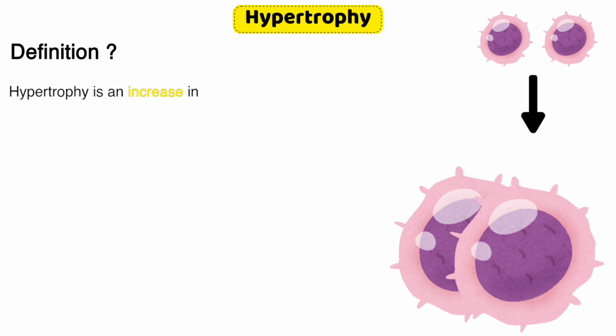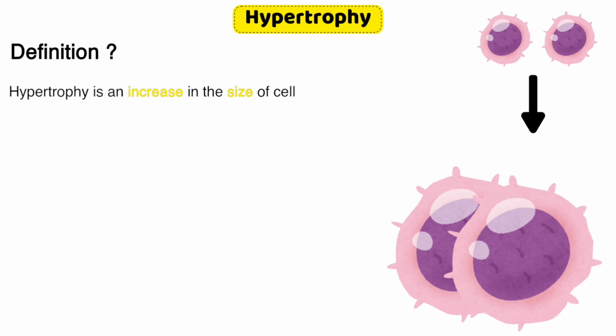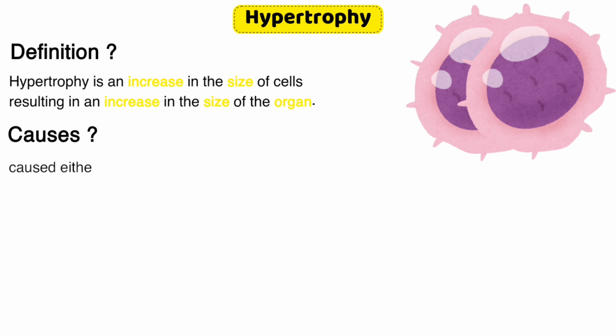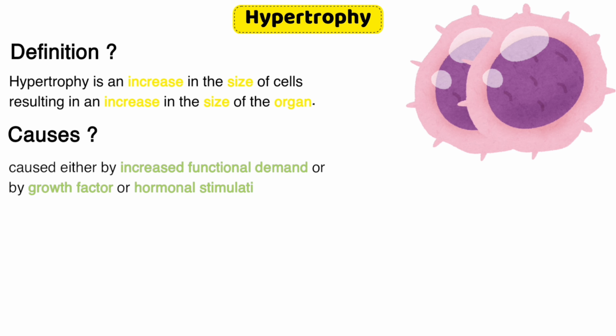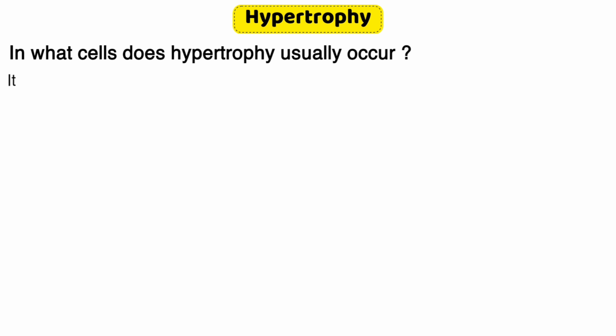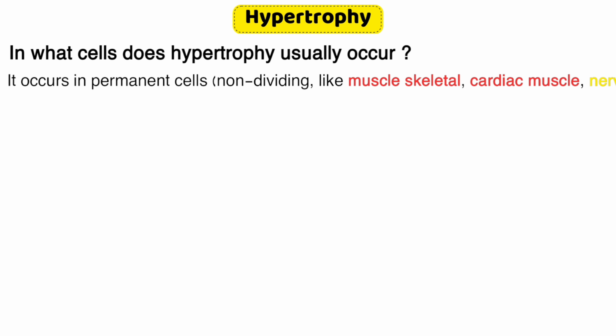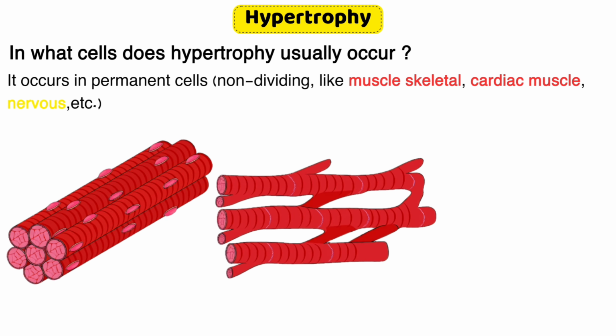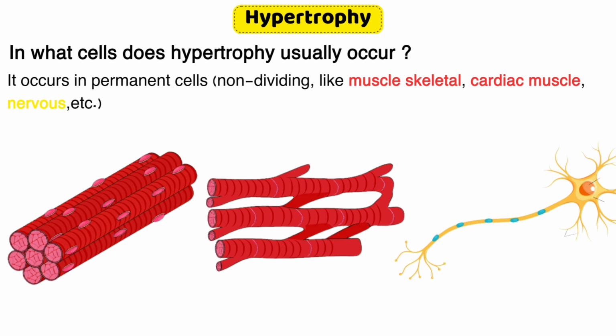So let's start with hypertrophy. Hypertrophy is an increase in the size of cells resulting in an increase in the size of the organ, caused either by increased functional demand or by growth factor or hormonal stimulation. It occurs in permanent, non-dividing cells, like skeletal muscle, cardiac muscle, nervous tissue, etc.